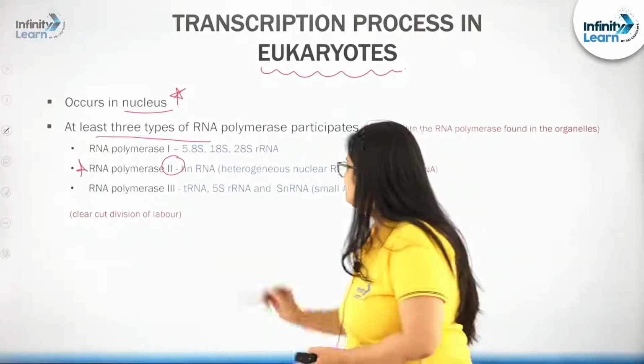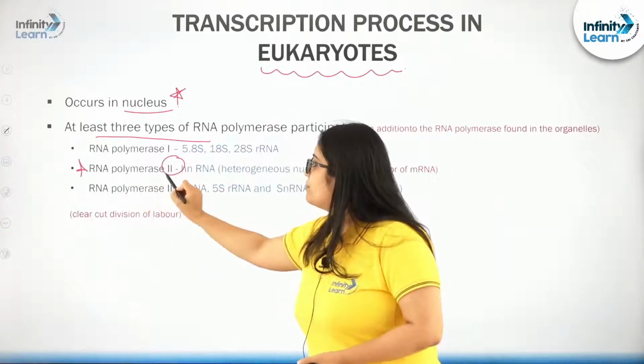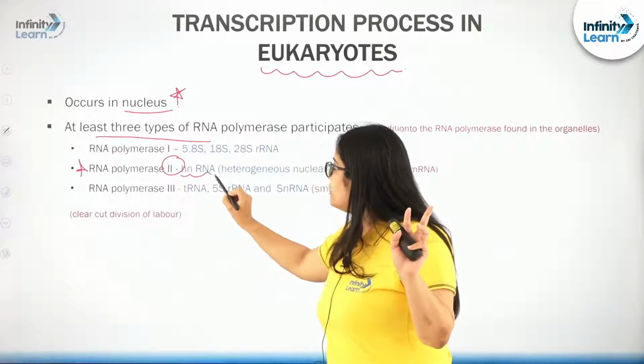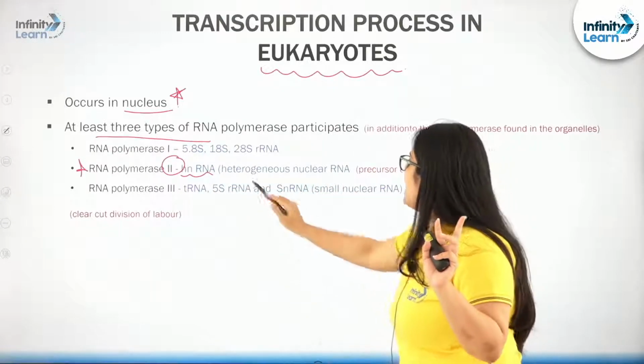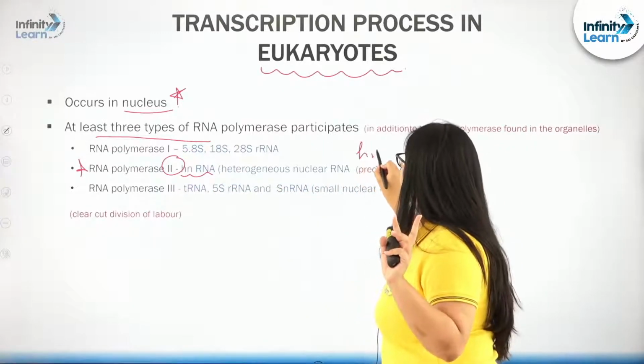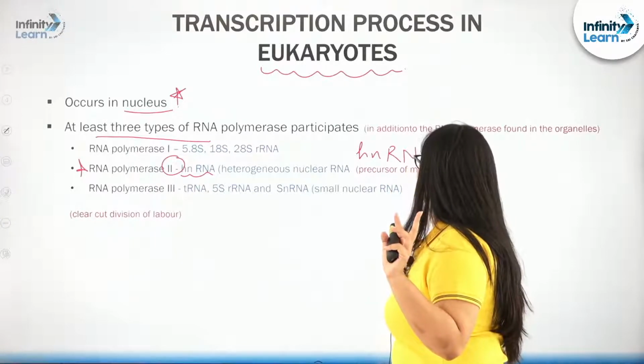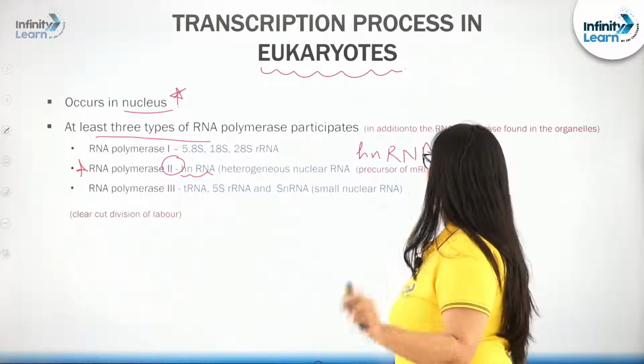That means RNA polymerase 2 will form hnRNA, which is a heterogeneous nuclear RNA, and this hnRNA is actually the precursor of mRNA.